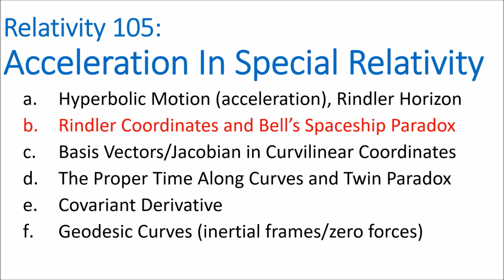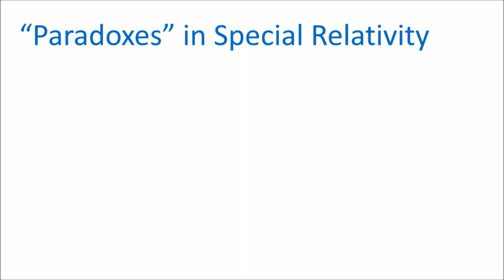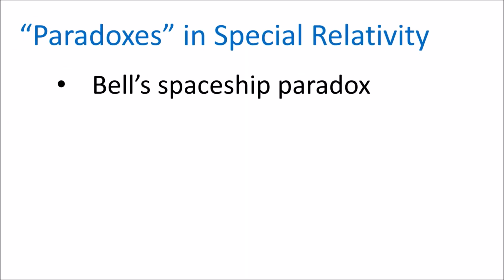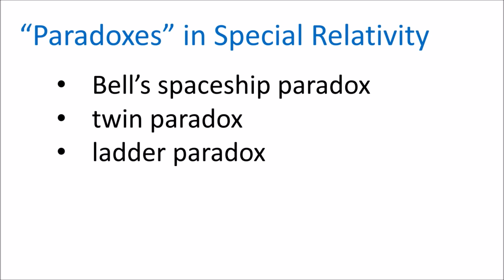In this video, we're going to continue talking about acceleration in special relativity by talking about Bell's spaceship paradox. Bell's spaceship paradox will lead us to inventing Rindler coordinates, our first set of curvilinear coordinates in this relativity series. Bell's spaceship paradox is one of many so-called paradoxes in special relativity, like the twin paradox and the ladder paradox.